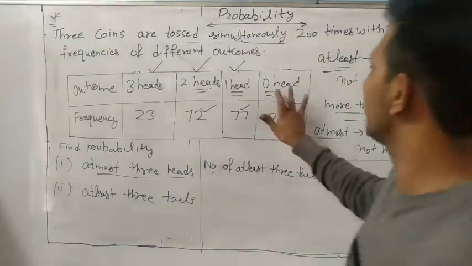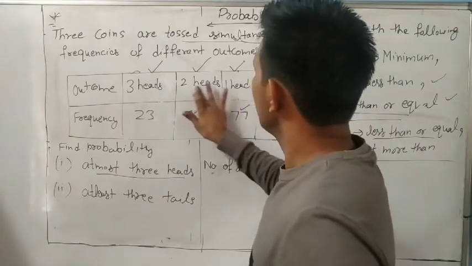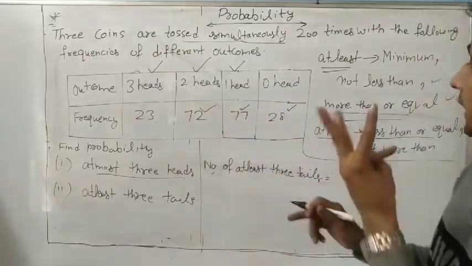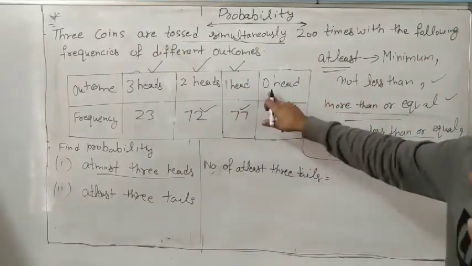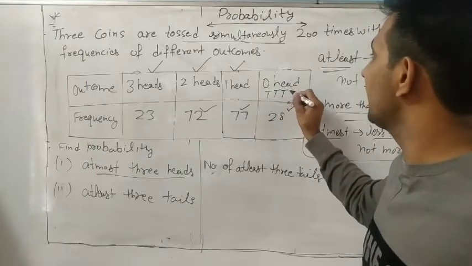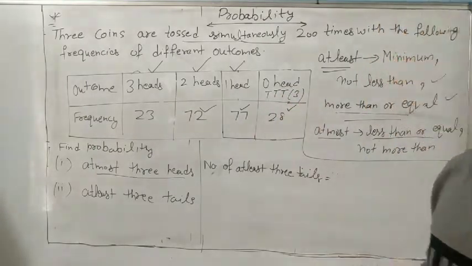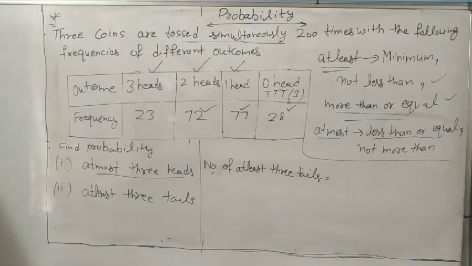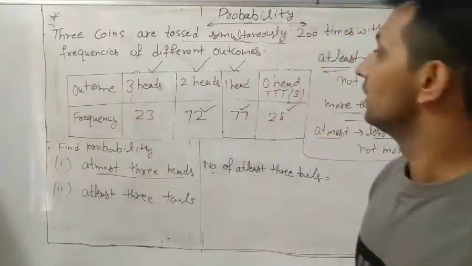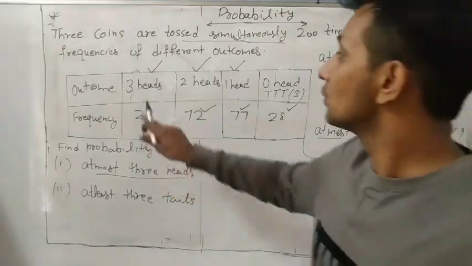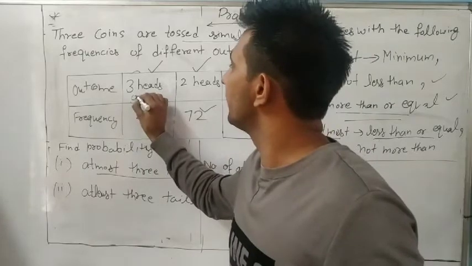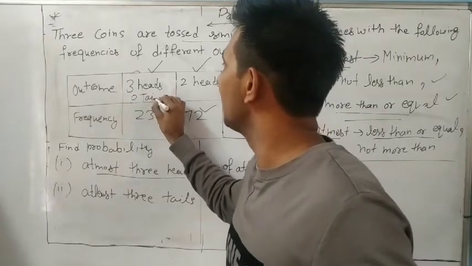So tell me one thing: if you throw 3 coins together, and every time you get 0 heads, it means every time you find tails. How many tails? 3 tails. Understand? If you throw 3 coins and every time you find 3 heads, it means 0 tails.